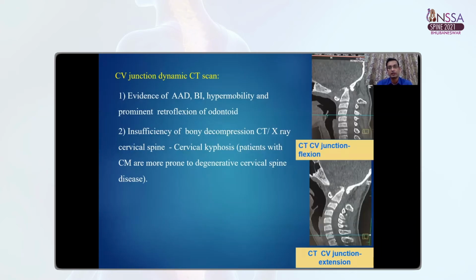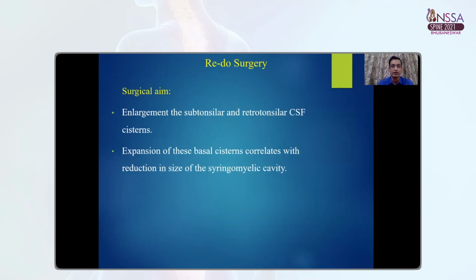There are other supporting investigations required to rule out associated pathologies. Atlantoaxial dislocation can be ruled out with the help of dynamic CT of the craniovertebral junction. X-ray and CT of the cervical spine can demonstrate kyphotic deformity of the cervical spine. The surgical aim in a redo surgery is to enlarge the subtonsillar and retrotonsillar CSF system. Expansion of these basal systems correlates with the reduction in size of the syringomyelic cavity.